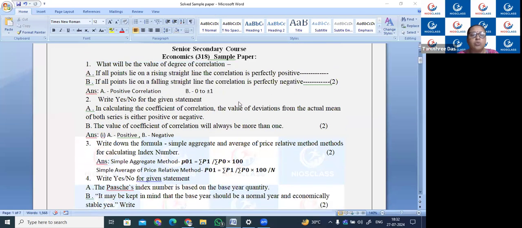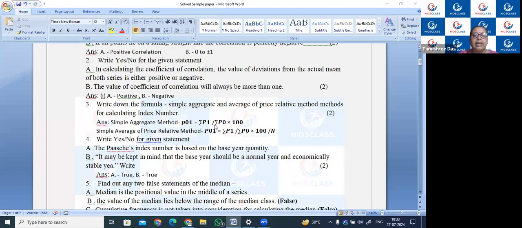Now, yes or no? Positive or negative. So the first statement will be positive. The value of coefficient of correlation will always be more than 1. That is negative.